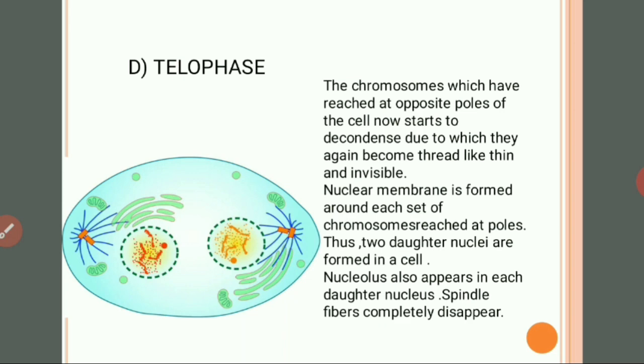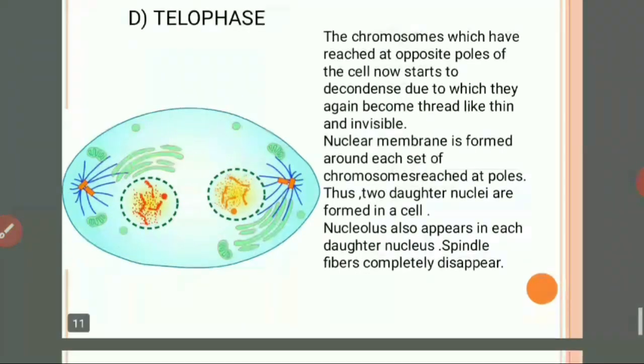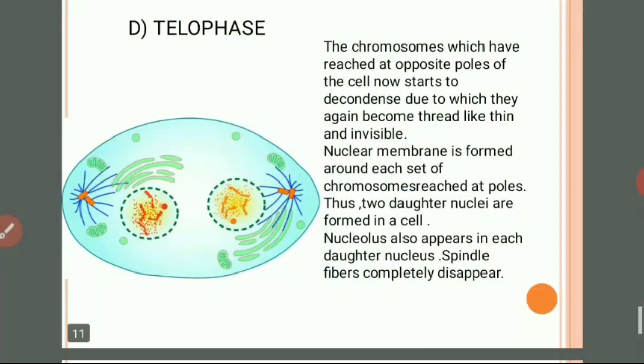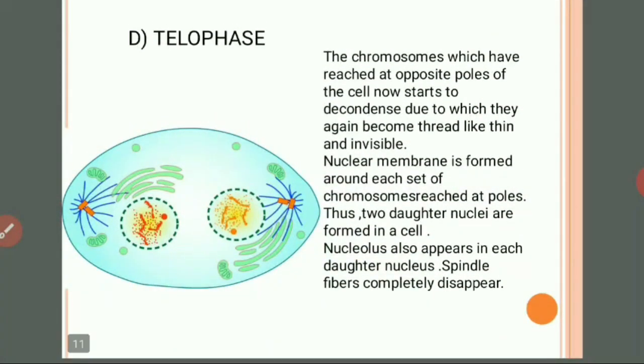Most important, a nuclear membrane is formed around each set of chromosomes reached at the poles, and thus two daughter nuclei are formed in a cell. Nucleolus also appears in each daughter nucleus. Spindle fibers completely disappear.